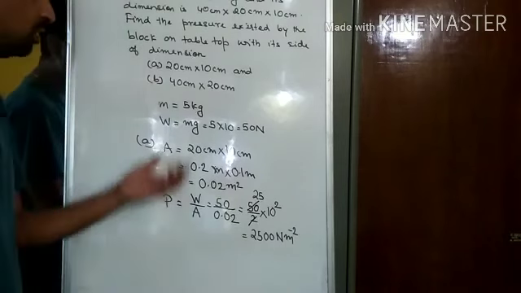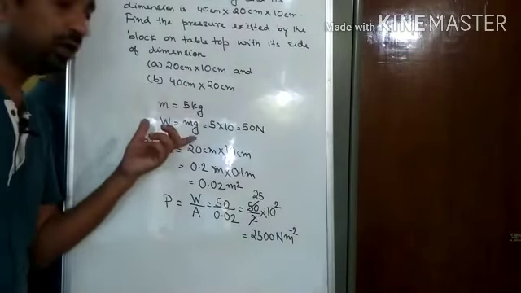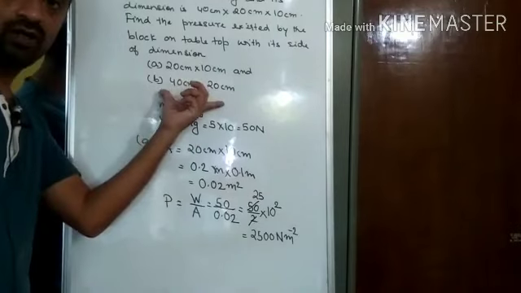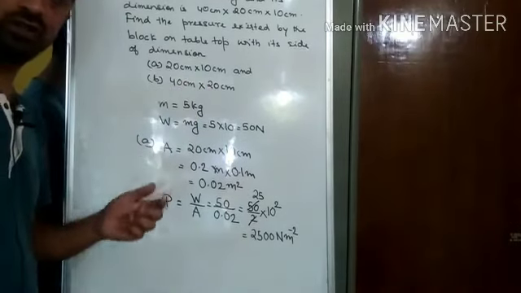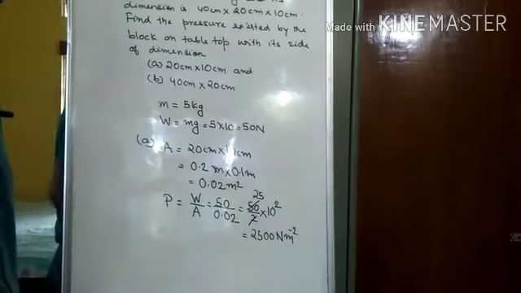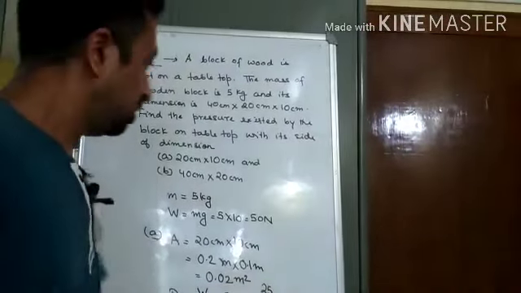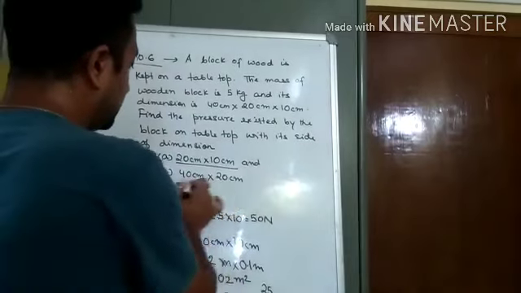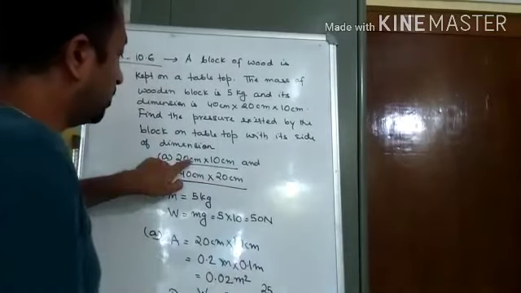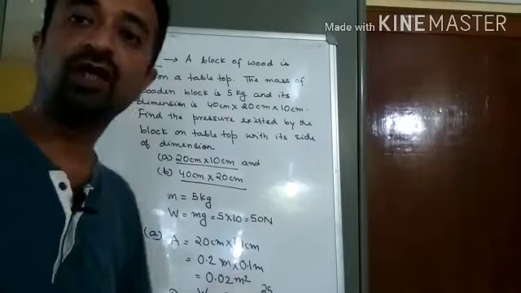So now the second part, in the similar way you do the second part, that is part B of the question. It is up to you. I have given this to you to do. Don't see the book, but one thing here, if you see this area is less, this area is more, obviously here the pressure will be more, and in this case the pressure will be less.